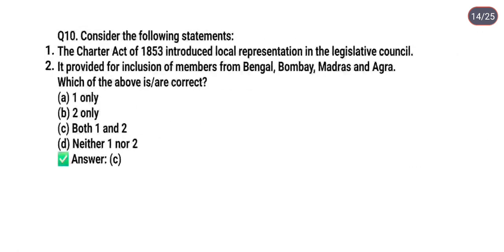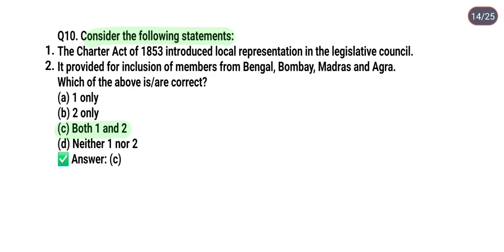So next question is, consider the following statements. First statement is, the Charter Act of 1853 introduced local representation in legislative councils. Second statement is, it provided for inclusion of members from Bengal, Bombay, Madras and Agra. So the correct answer is option C. It means statements first and second both are correct.